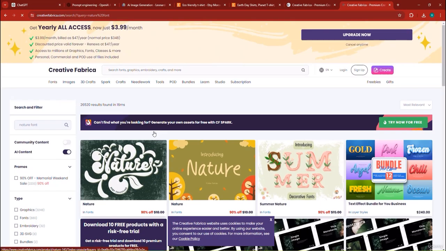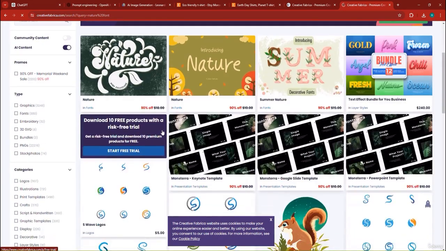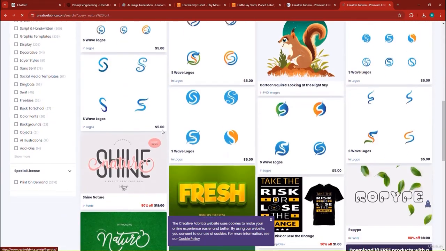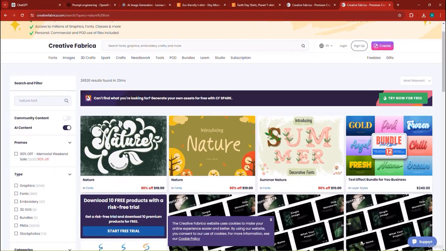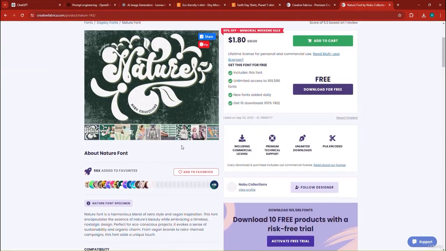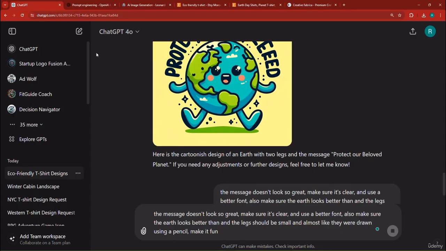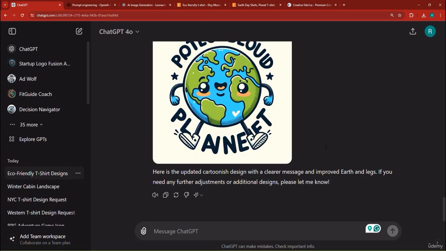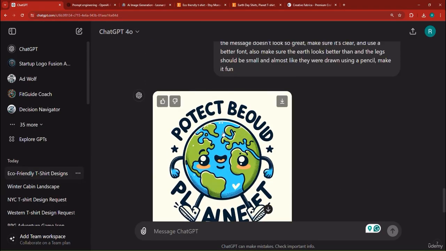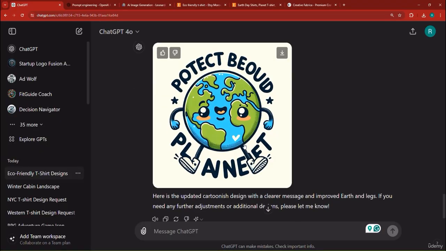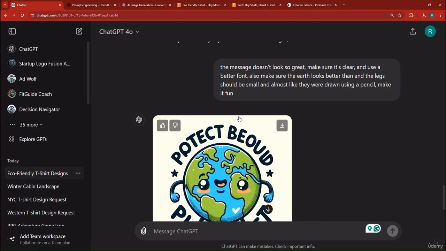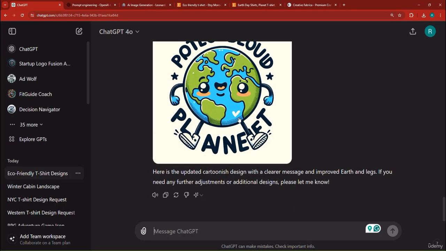So for instance, there's all kinds of fonts that you can utilize for these types of eco-friendly shirts, like this one here, which is used by most. And you can use this font on Canva. But because we're using DALL-E 3 and because we have the privilege that DALL-E 3 can add these fonts onto our design, we don't really need to do that, right? We can just use DALL-E 3 to write whatever message we want to write on top of a design. Plus, we can edit it.